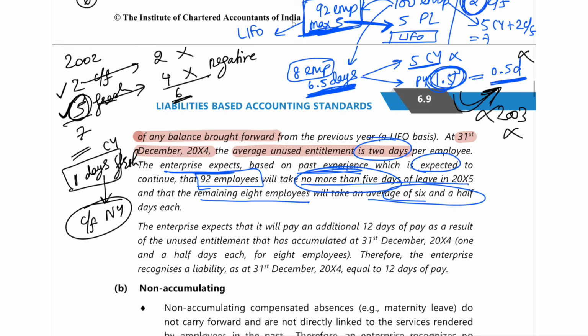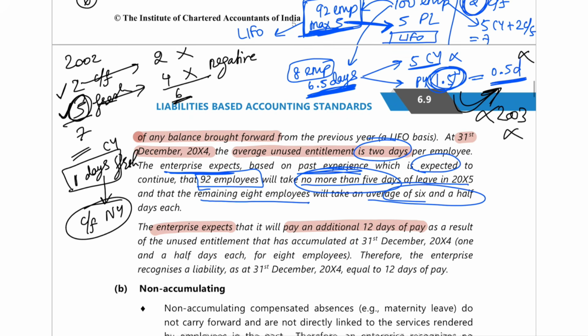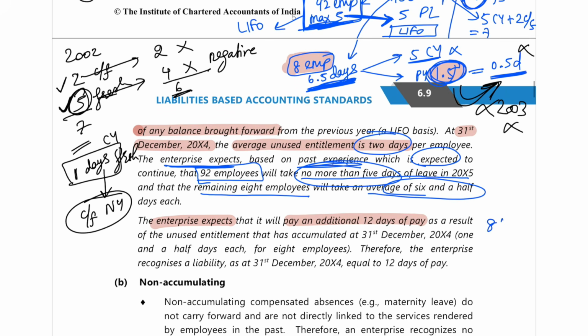So here you can see the enterprise expects that it will pay an additional 12 days of pay. From the previous year, how much leave are they using? 1.5 days of leave. How many employees are using it? 8 employees. So 8 into 1.5 days comes up to 12 days. There are 8 employees, and each employee will take 1.5 days of leave, so totally 12 days of leave belonging to the previous year they are going to take in the current year. So the answer here is the entity expects that it will have to pay an additional 12 days of pay.